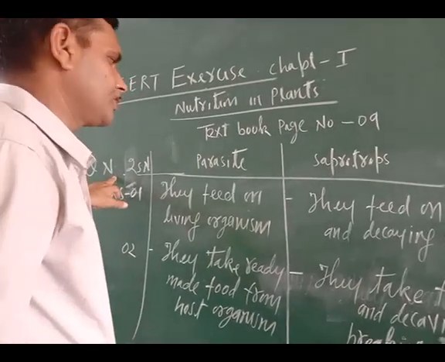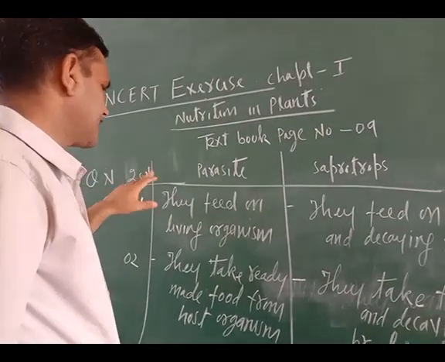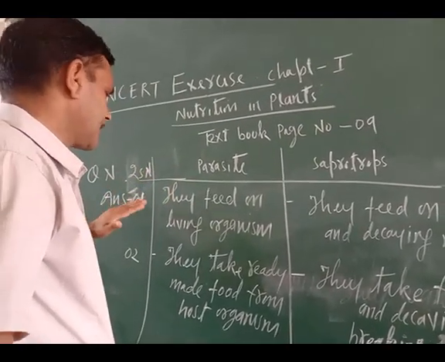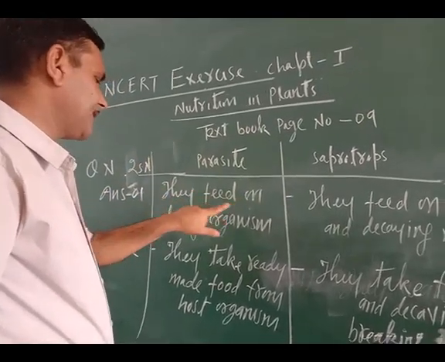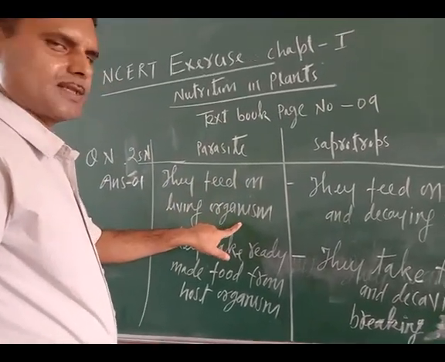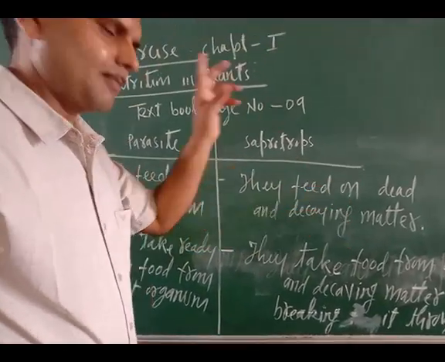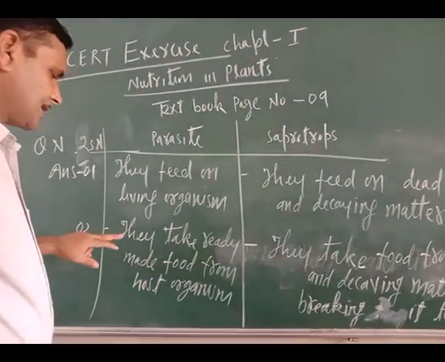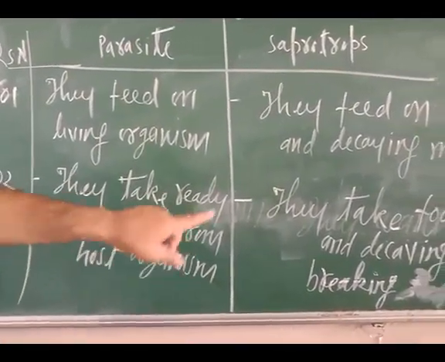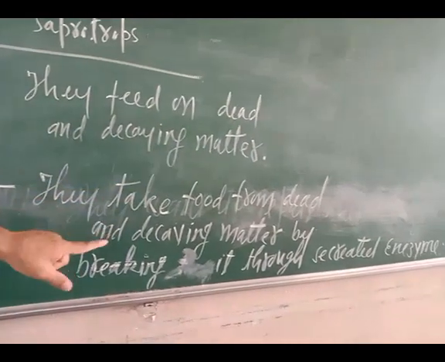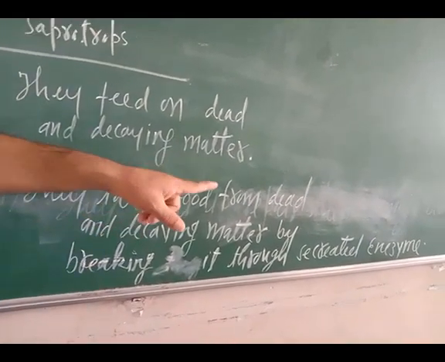Now question number 2. What is the difference between parasites and saprotrophs? The differences are as follows. Number 1, parasites feed on living organisms, while saprotrophs feed on dead and decaying matter. Second, parasites take ready-made food from the host organism, while saprotrophs take food from dead and decaying matter by breaking it down through secreted enzymes.